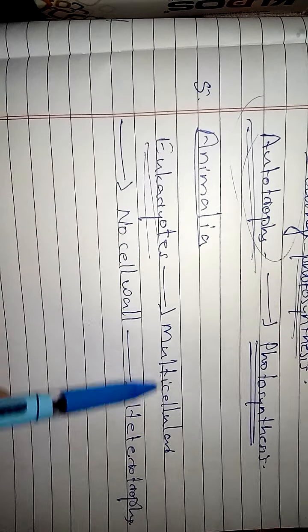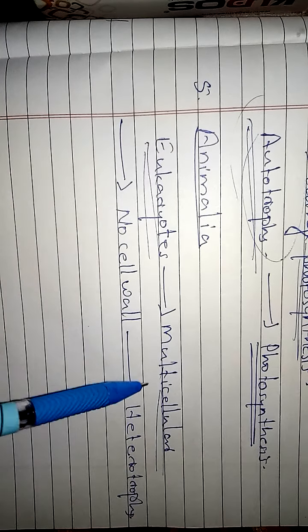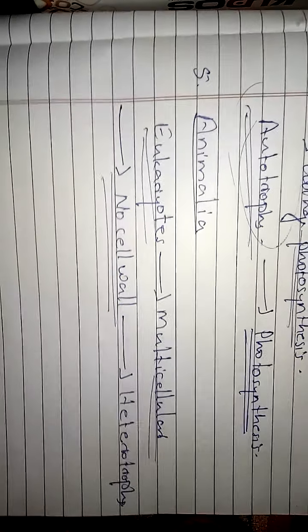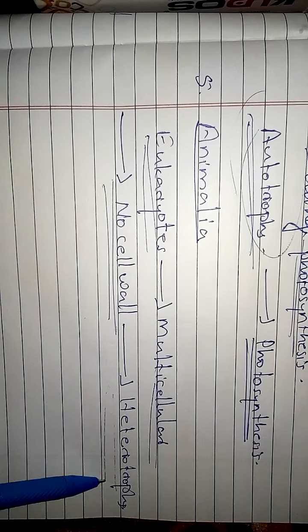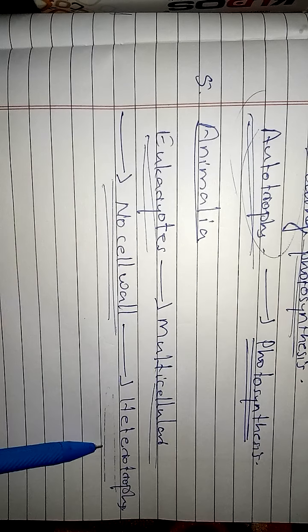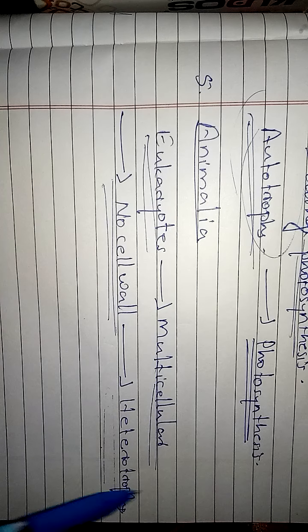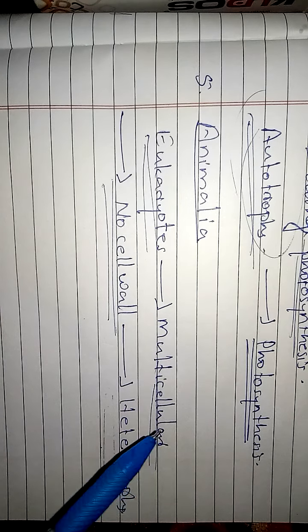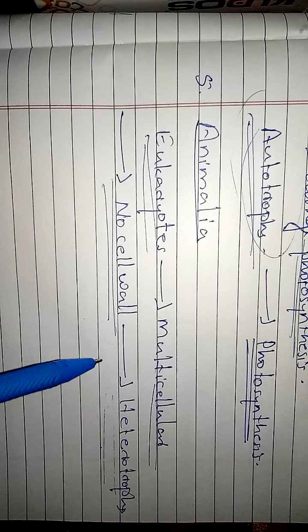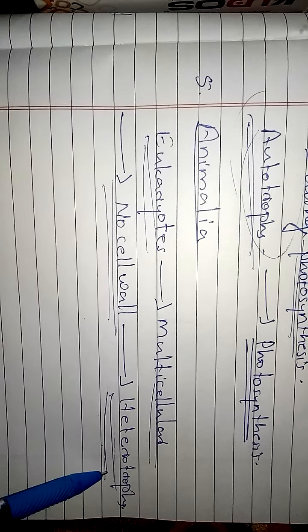The next one is Animalia. Animalia is the last, the fifth kingdom. It is also eukaryotic and multicellular, and the specialty is that it doesn't have a cell wall, and they are heterotrophic in nature. Heterotrophic means we are all included in Animalia. You know that we have to eat something. We are always depending upon other organisms for our energy, so we all are heterotrophs.